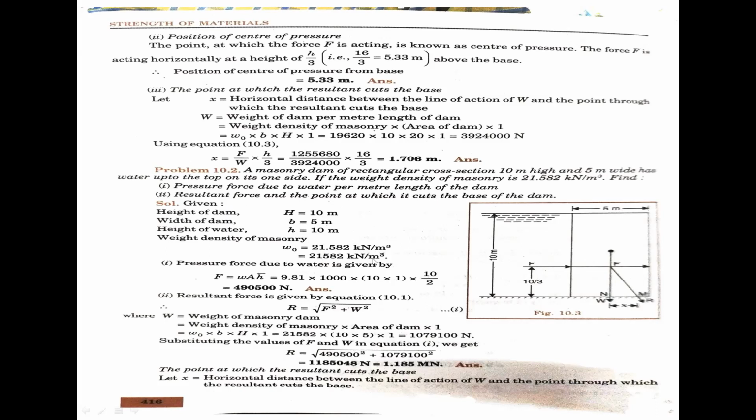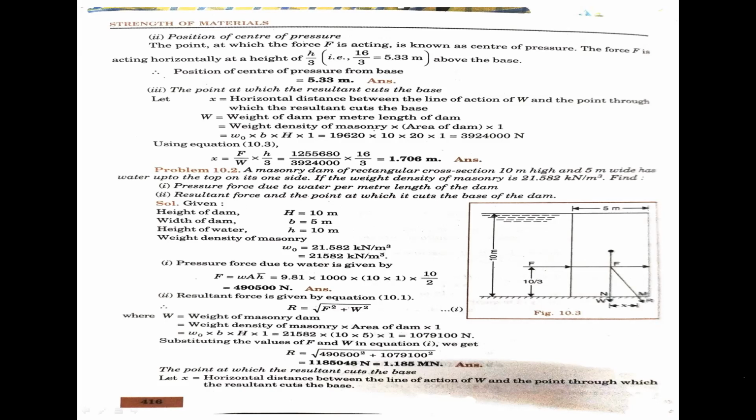And you have to convert the units. See, you have to convert finally. This is the diagram. I will explain how to calculate. First, you have to calculate the pressure force.